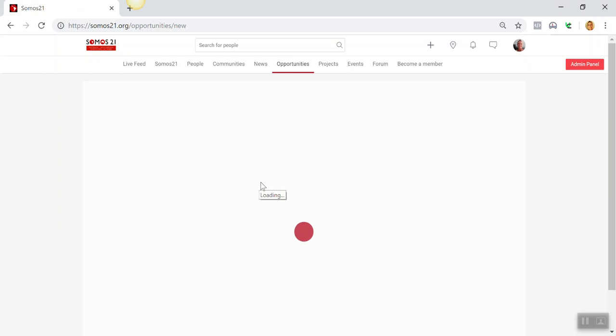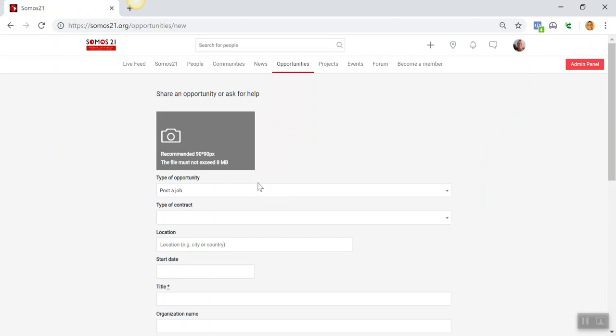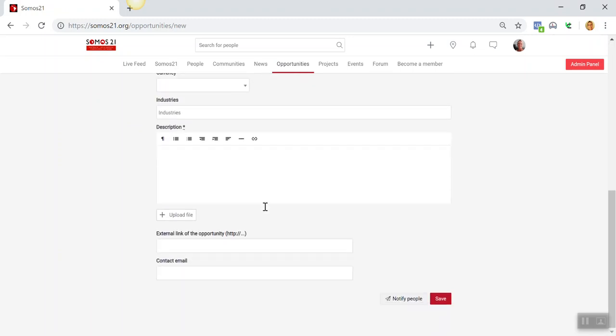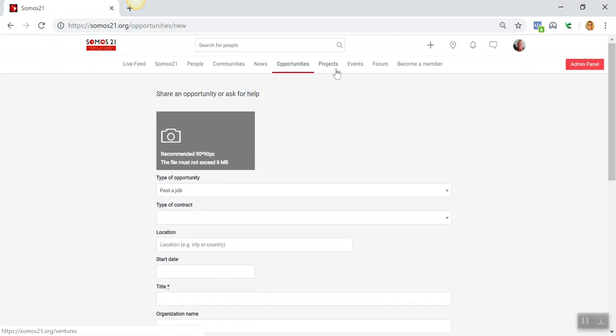Say a job's come up at work and you know that they're looking for someone with Latin American capabilities, all of this information you pop in here. And even if there are particular people that you know, well, I need someone with this skill set or these languages or whatever else, you can just notify them directly in the platform. So if you're an entrepreneur or a business owner looking for capability maybe in Latin America, this will be really valuable for you, because you can basically track people down by their skill sets, by their location in country, without having to pass through complexities of recruiters and everything else.